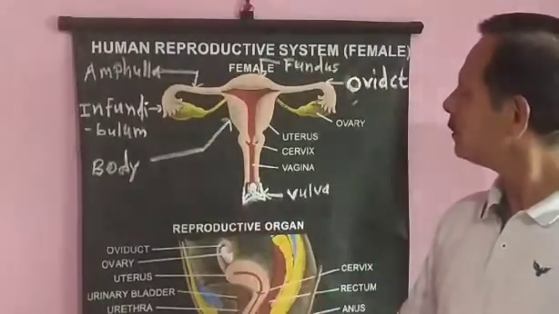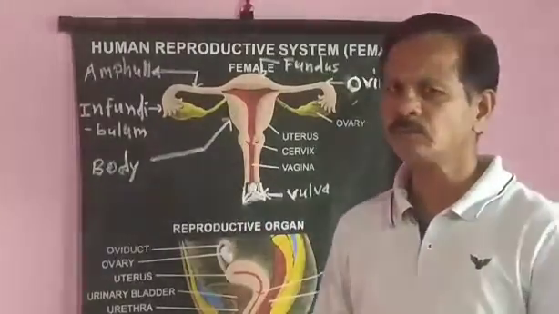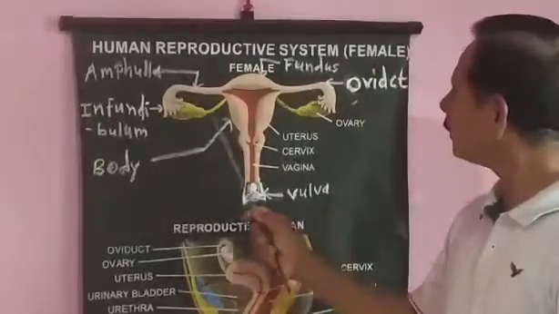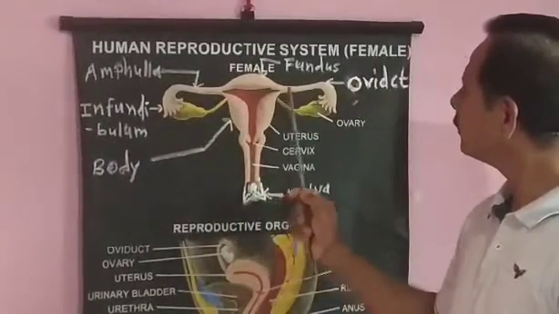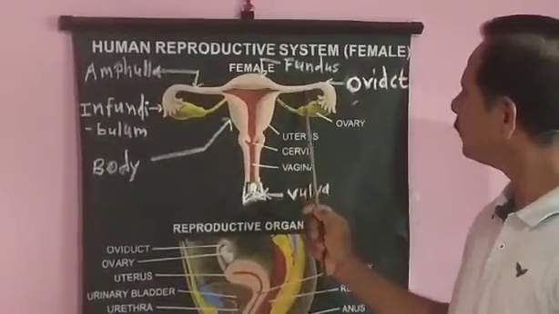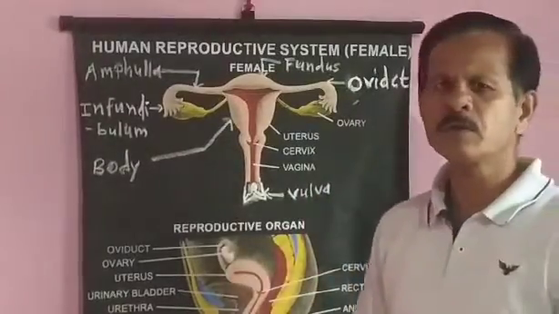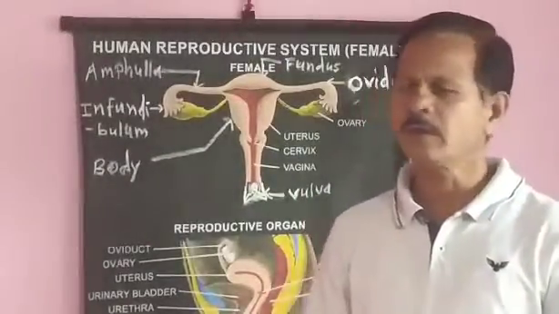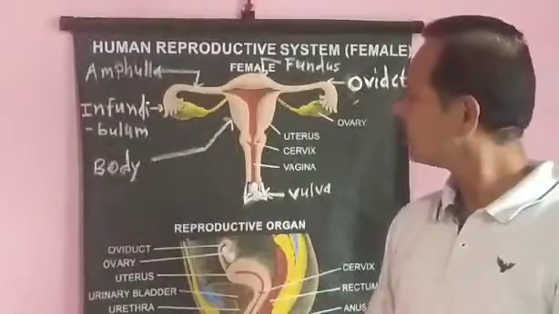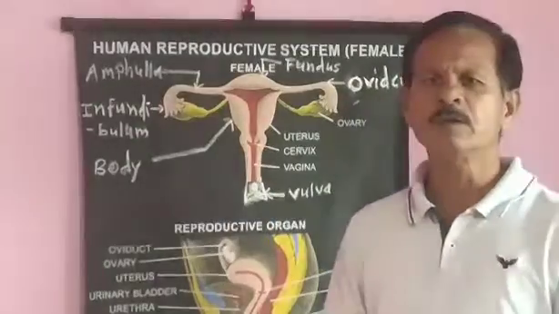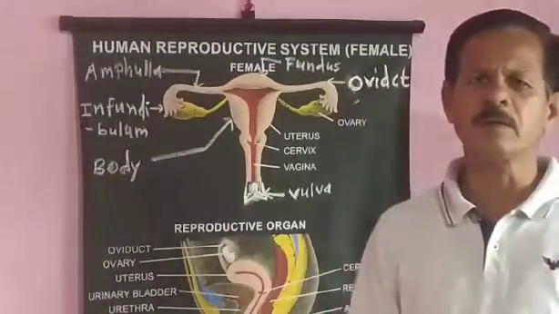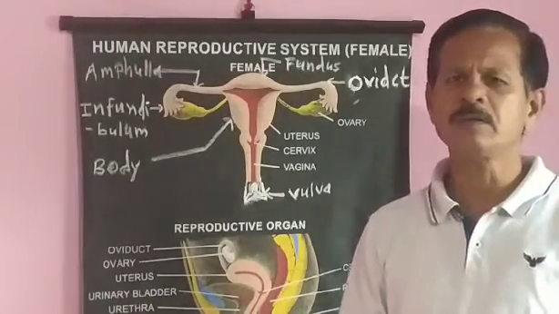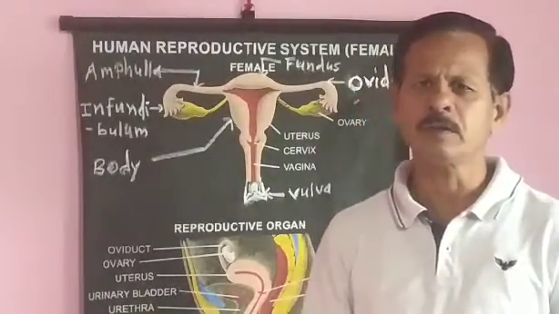Ovaries lie in the pelvic cavity, one on either side of the uterus, just below the fallopian tube and parallel to the vertebral column. It is a compact organ differentiated into outer cortex and inner medulla. Medulla is the central region of the ovary.